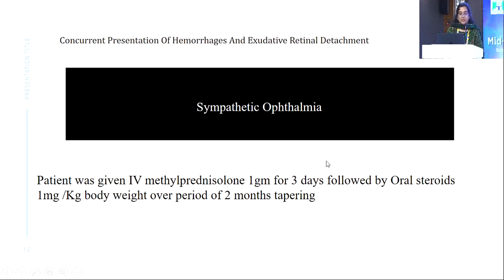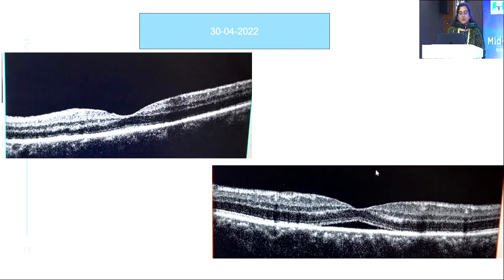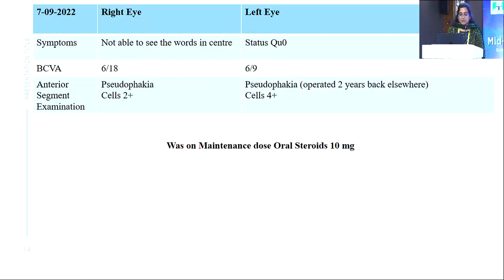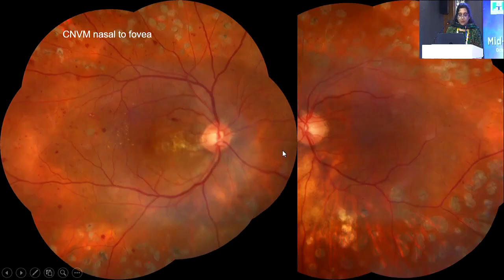Then I thought it is sympathetic ophthalmia because he was operated in both the eyes, a vitrectomy in the right eye and the left eye. So we started him on the standard protocol, that is 1 gram IV methylprednisolone for 3 days and then oral steroids with tapering over 2 months. He was doing all good for around 4 months, and then around November he came back to us with decreased vision in the right eye and cells. He was on a maintenance dose of oral steroids.